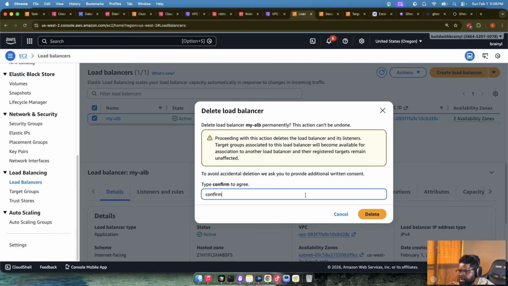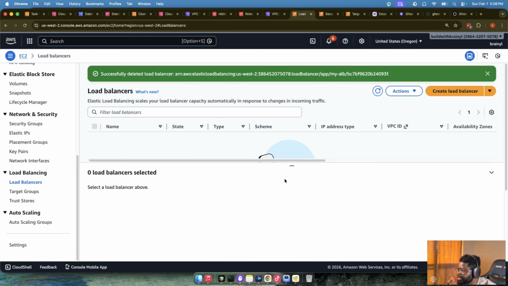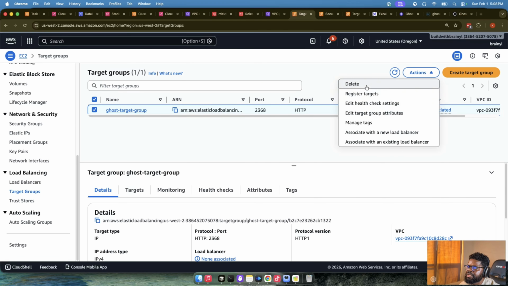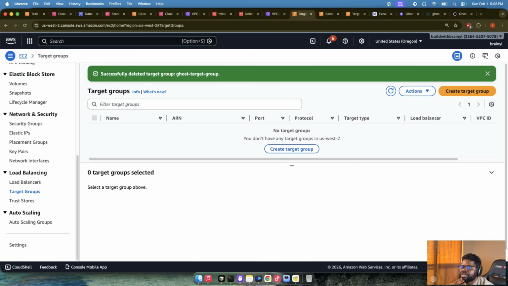So we'll delete this. We'll delete the load balancer. It's deleting. Well, target groups can stay on their own without a load balancer, so we are going to also delete the target group. Good. So it's gone. We've deleted everything, ALB, everything ECS. The DB is deleting on its own end.